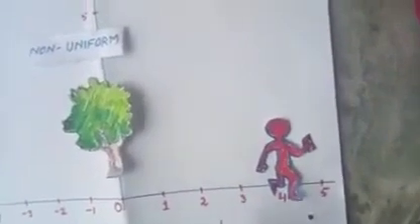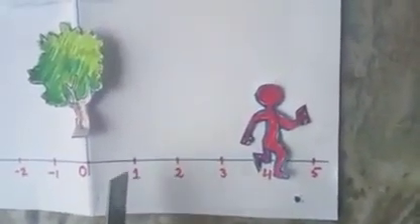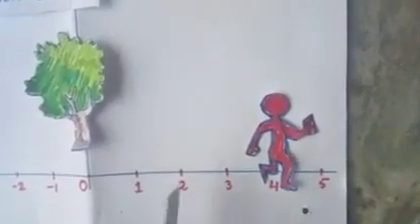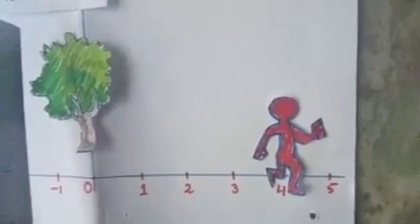So we can see that the person travels different distances in equal intervals of time. This type of motion is called non-uniform motion.